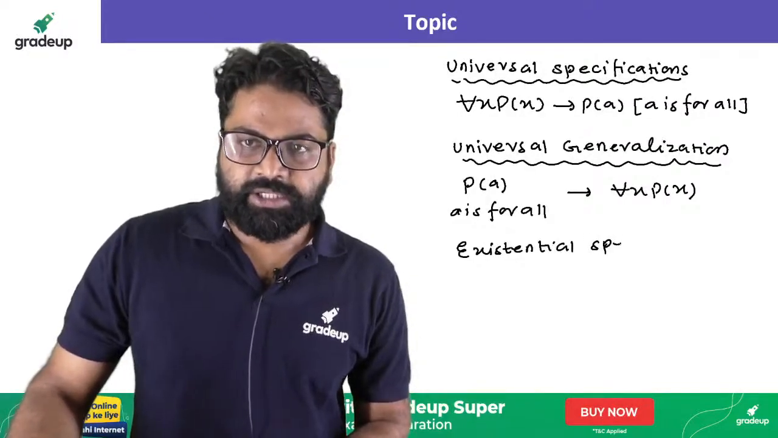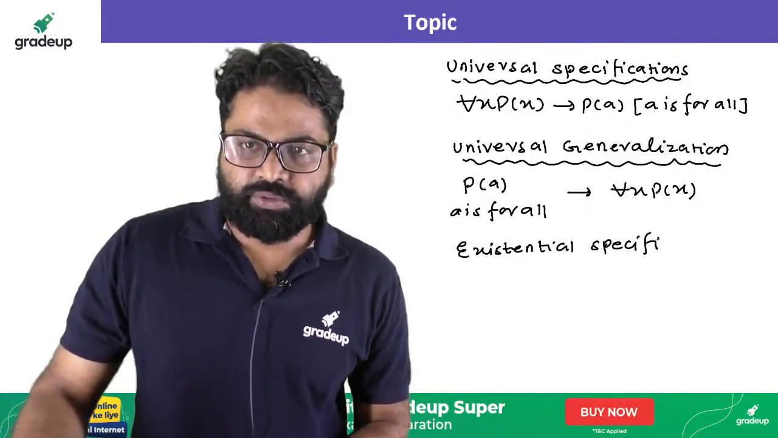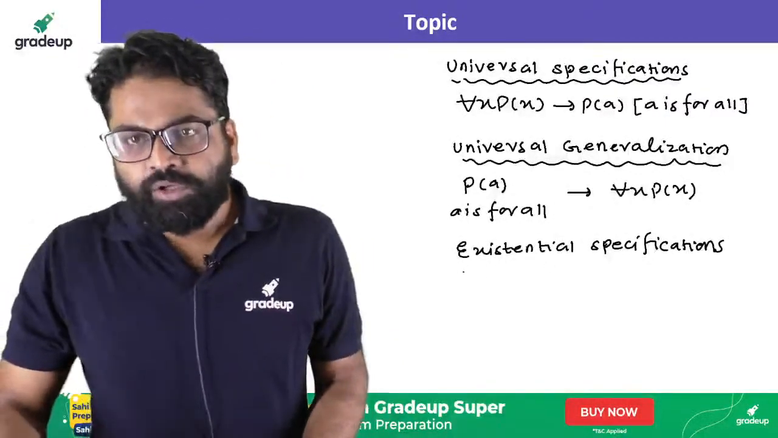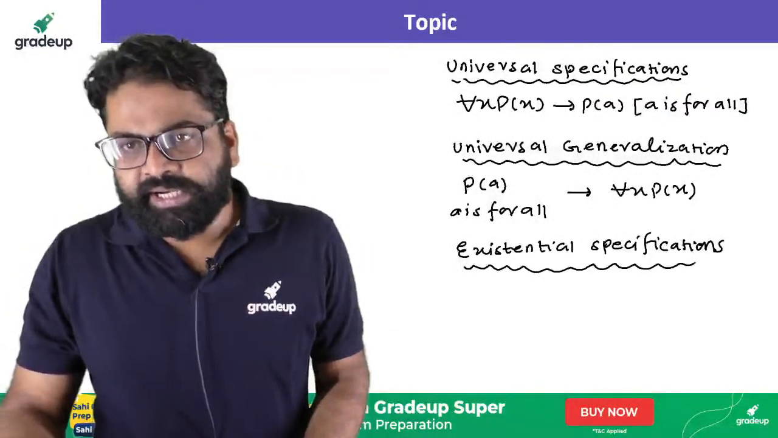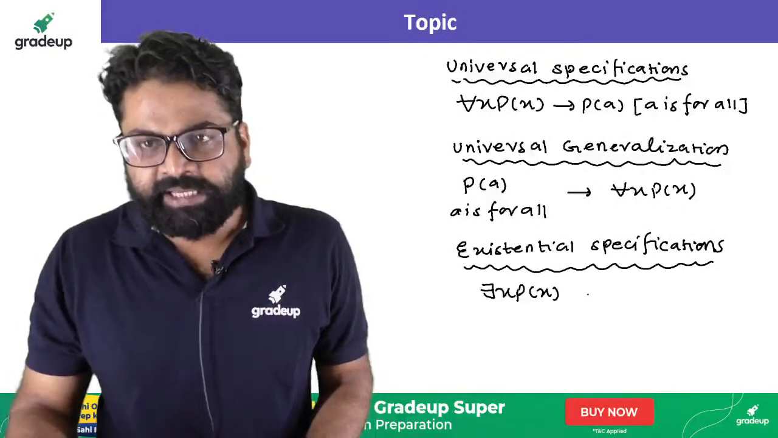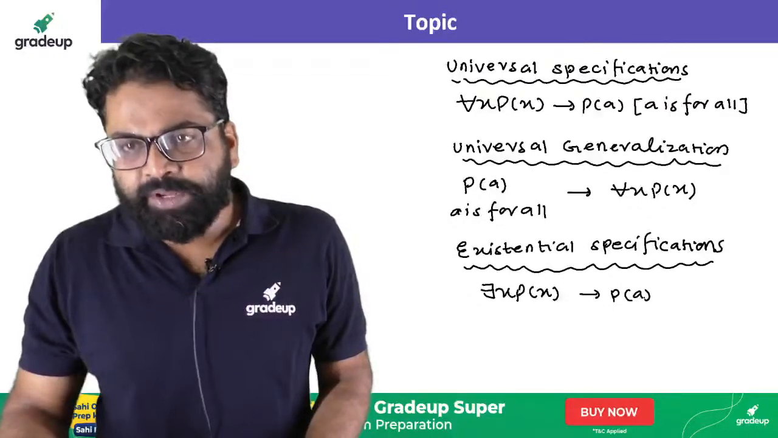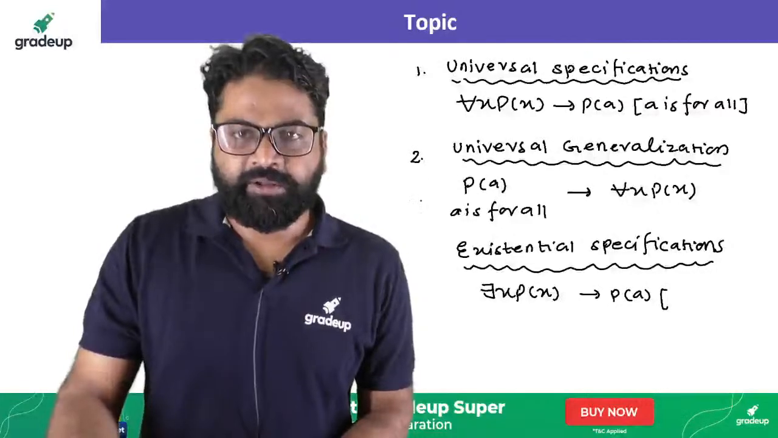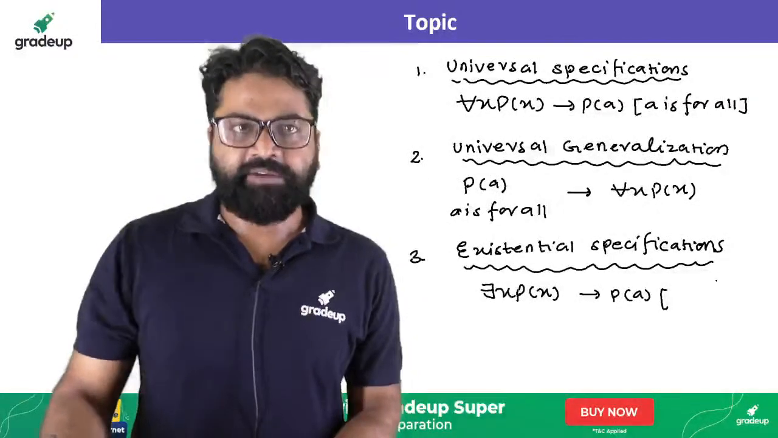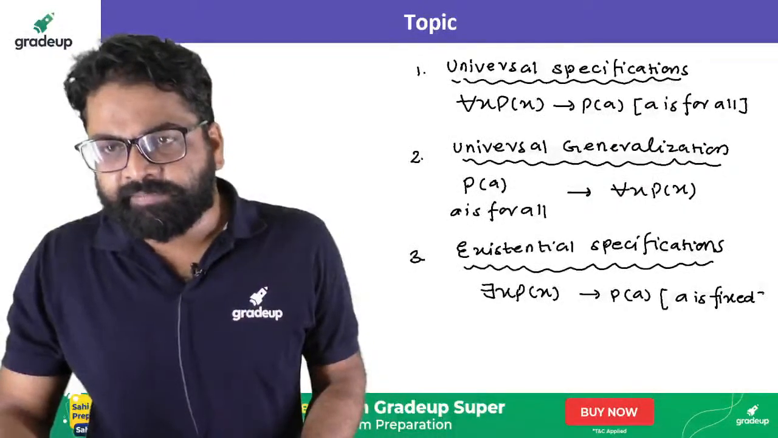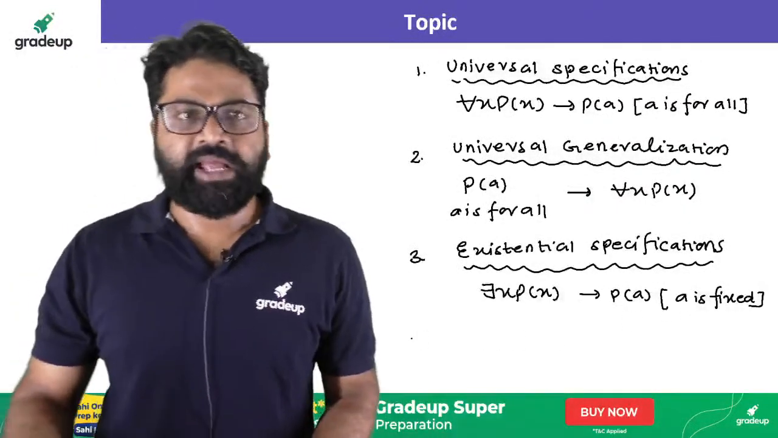Let's try to understand what the existential specification will be. If I try to understand existential specification, it says that there exists x, P of x, and then it will imply P of A. Now see the difference between the first and third. What is the difference? You will get where A is fixed, right? That is nothing but existential specification.